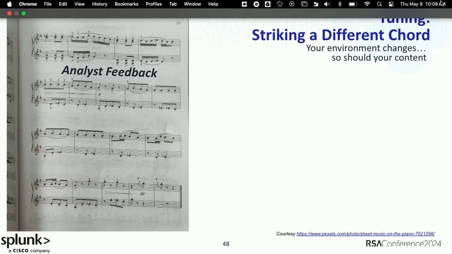So do people actually enable your detections? Do they open trouble tickets? Do they come to you and either complain or at the same time tell you something's really high quality? So they're the ones that are looking at the products of your work. Make sure you listen to their feedback.